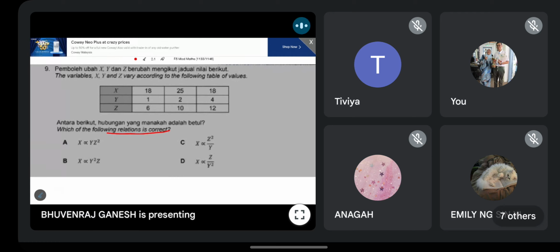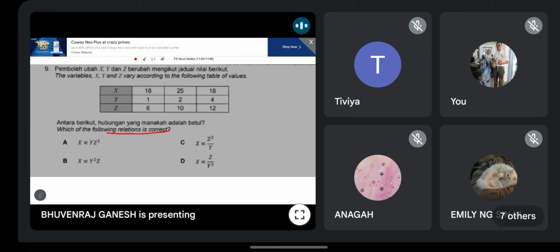Okay, some more, the rest. Some more guys? Yang lain? What do you all say? Okay, now it's a tie 1-1.